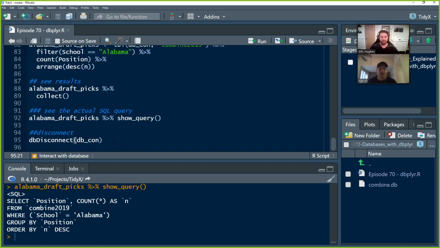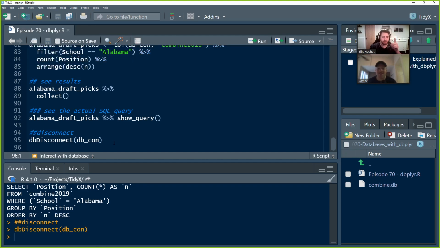And then when we get to the end, we disconnect from our database. Always make sure to disconnect from your database. Otherwise, there's just unnecessary connections hanging up stuff. Yeah. And there we go. This is a very quick introduction to databases, interacting with them, the value of dbplyr, what we can do with that, and how we can become best friends with our database admins. DBAs, yeah. All right, with that, we're going to call it.